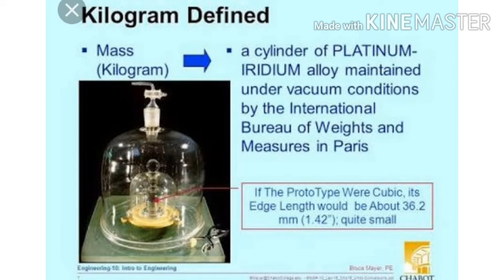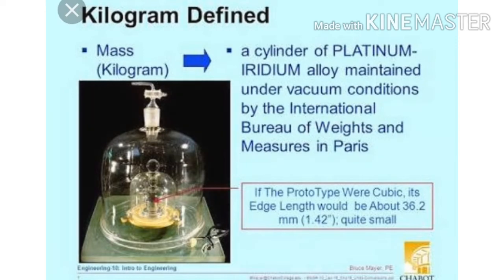Official accurate copies of this prototype are kept in the standardizing laboratories or institutes all over the world. In this way, children, 1 kilogram, this quantity comes into existence.